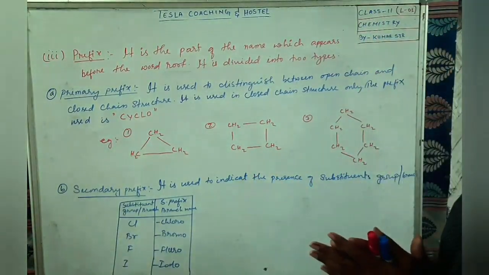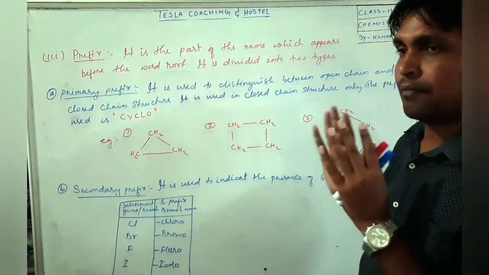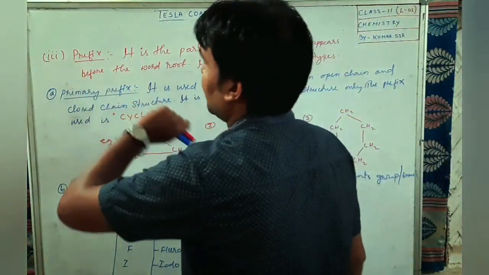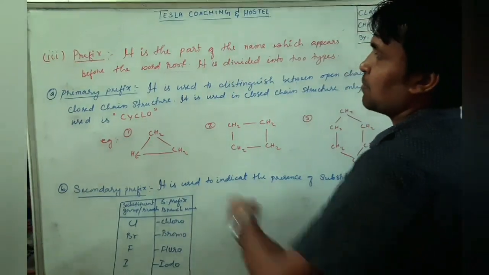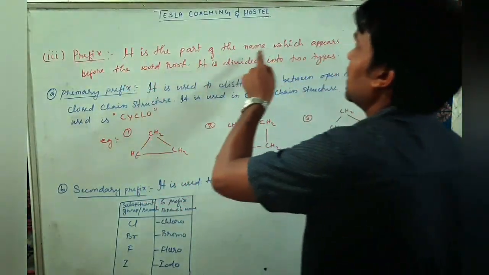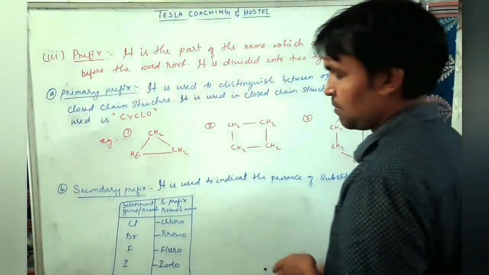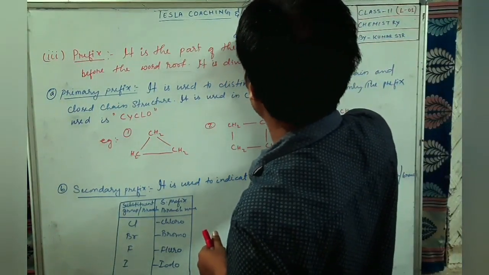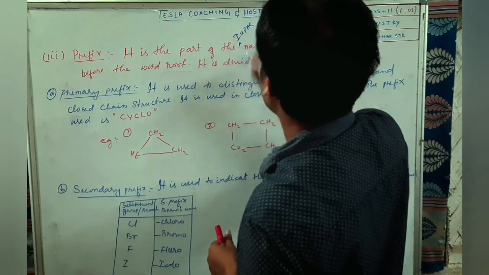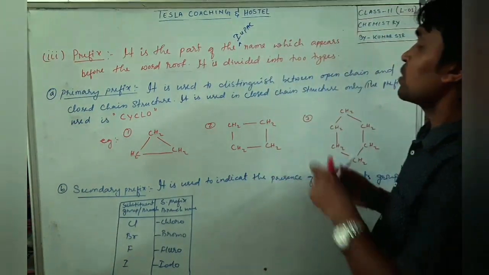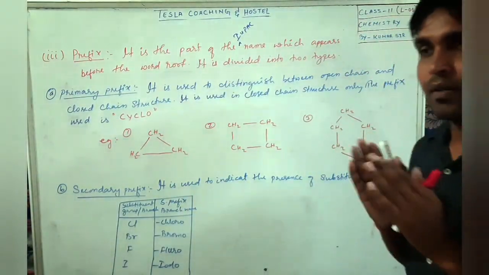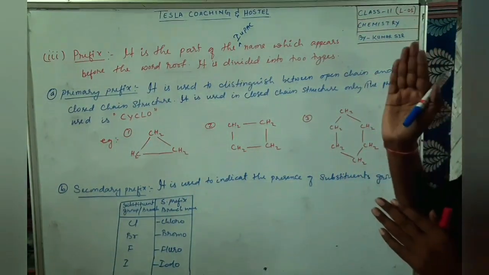Let us try to understand. This is very basic and very important. Next, the third part is the prefix. So what is a prefix? It is a part of the IUPAC name which appears before the word root. This means it is a part of the name that will appear before the word root.